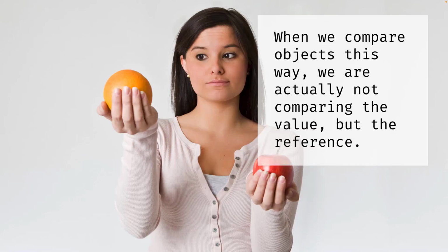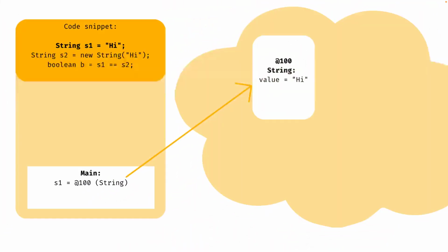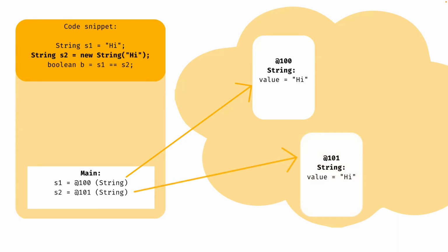When we compare objects this way, we're actually not comparing the value, but the reference. So let's walk through this example that applies to objects. We first create a string. As you can see on the slide, we create a string s1 and it holds the value of hi. And we create a second string, using a new keyword, also holding the value of hi.